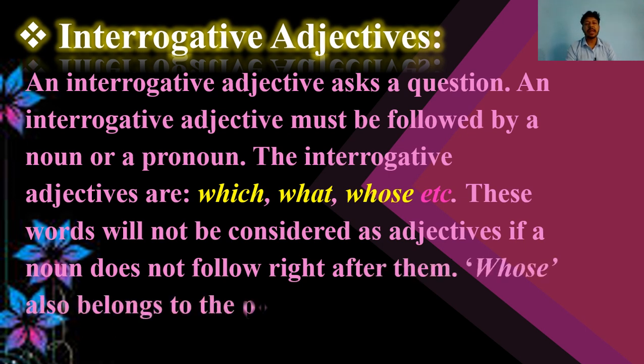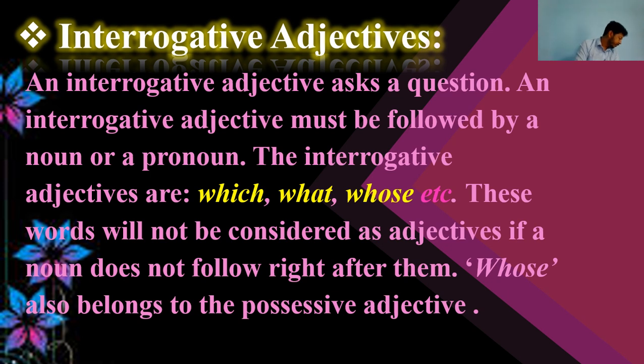These interrogative adjectives are which, what, whose, etc. These words will not be considered adjectives if a noun does not follow right after them. Okay? Whose also belongs to the possessive adjectives. Now next.